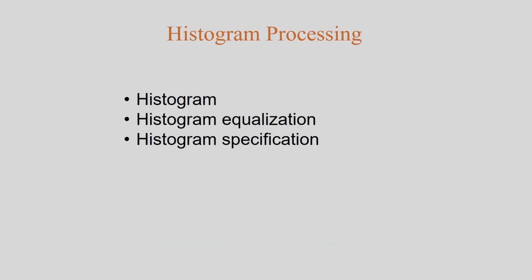After this, the next important concept is histogram processing. First I will discuss the meaning of the image histogram, and after this I will discuss two important algorithms. One is the histogram equalization technique, another one is the histogram specification technique. By histogram equalization, I can improve the contrast of an image, and with histogram specification, I can generate a particular image based on the specified histogram. So these two techniques are important.